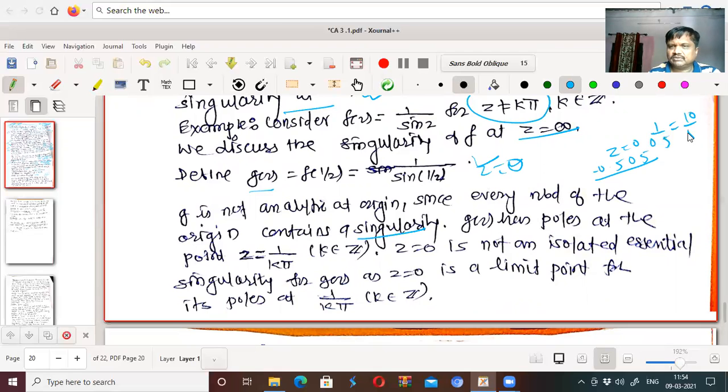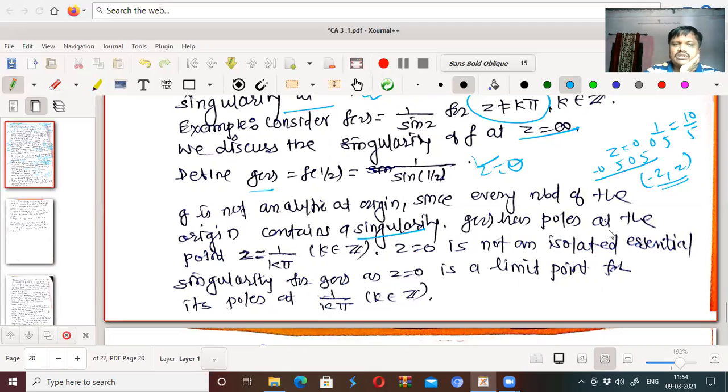If we get 10 by 5, we get 2. So minus 2 to plus 2. If we take the value of theta as minus 2 to plus 2, then there is a singularity of this whole function at z equal to 0. Because in this, sine of a value that lies between these two, pi, 2 pi, 3 pi, 4 pi, at every point sine of that value is 0. Isn't it? So this will be there. Minus 2 to plus 2, there is again one singularity of this function.